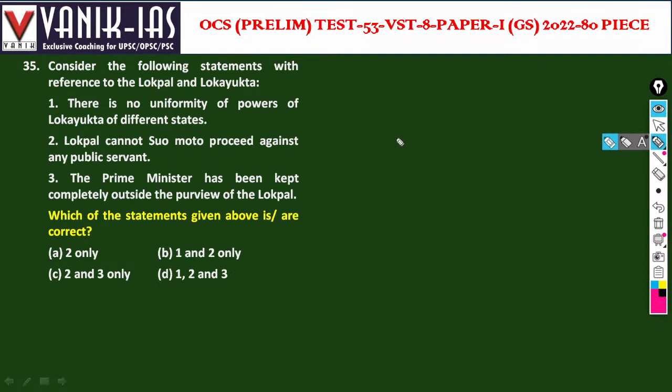Consider the following statements with respect to Lokpal and Lokayukta. There is no uniformity of powers of Lokayukta in different states, yes, there is no uniformity of power in the Lokayukta of different states. Lokpal cannot take suo motu proceedings against any public servant, and the Prime Minister has been kept completely outside. No, it is not completely outside. They have to take the permission of the government. One and two only are the answer. Lokpal cannot proceed directly against the public servant.